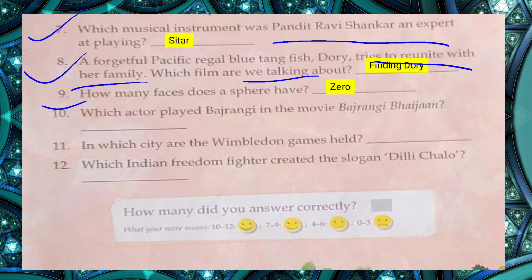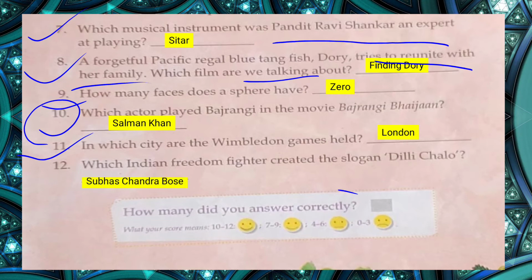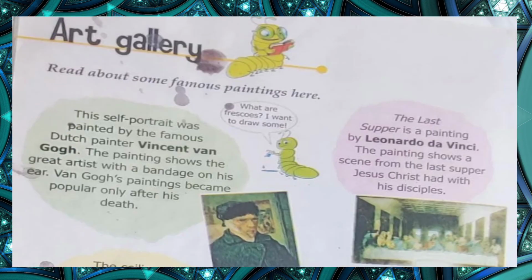How many faces does a sphere have? Zero faces, no faces. Question number 10: which actor played Bajrangi in the movie Bajrangi Bhaijaan? It's Salman Khan. Question number 11: in which city are the Wimbledon games held? The correct option is London. Which Indian freedom fighter created the slogan Dilli Chalo? It's Subhash Chandra Bose.